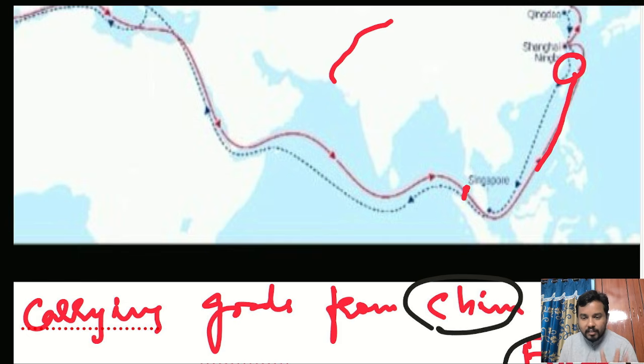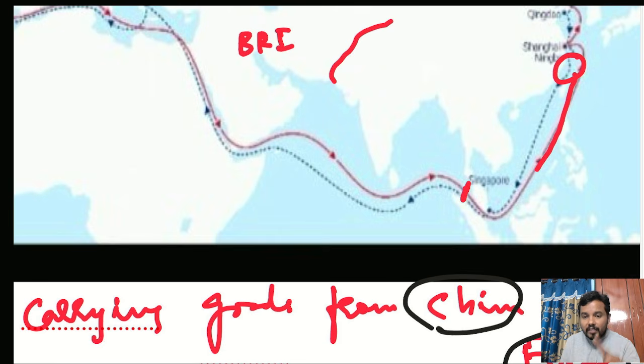If India blocks the Malacca Strait, China can't purchase any oil, China can't export goods, China can't import anything. Their trade route gets closed. There's a trade route through the sea. That is the reason why China has been very aggressive in constructing the BRI project, Belt and Road Initiative.